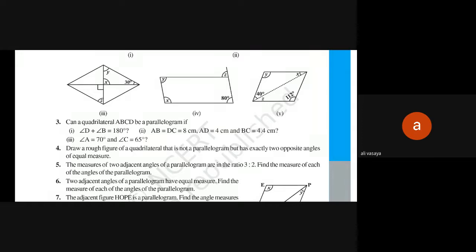Okay, so if you want to solve this question, first of all, you have to remember all the properties of parallelogram. For example, opposite sides are equal, opposite angles are equal, and diagonals bisect each other. Then the sum of adjacent angles is always 180 degree. These are the properties of parallelogram. If you remember all these properties, then you can easily solve this question.